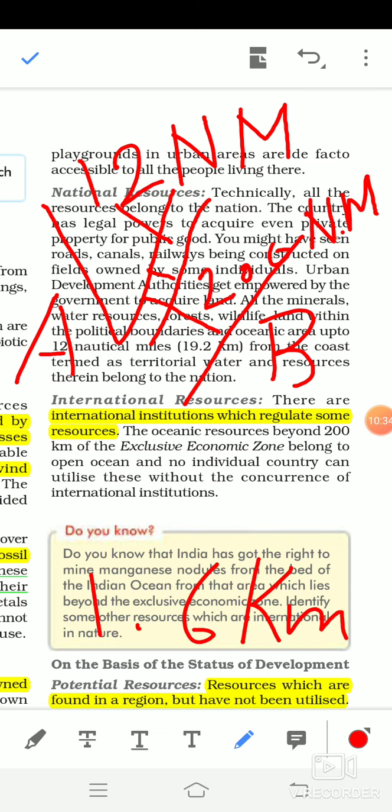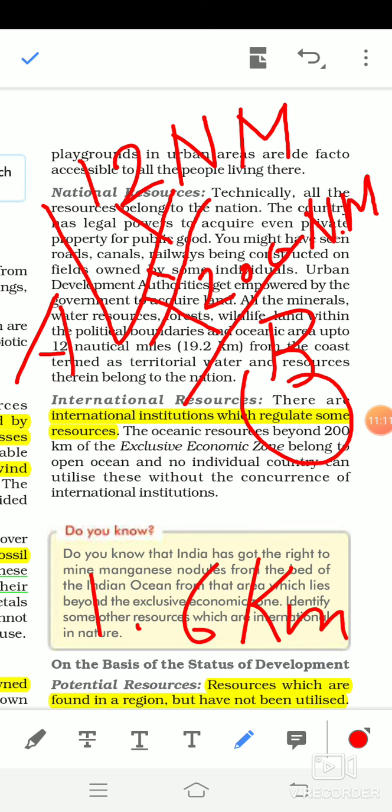Exclusive economic zone means only India can do any economic activity from its land to 200 nautical miles. If any other country wants to do any economic activity such as mining or petroleum search, anything, then that country has to take permission from India. Then after 200 nautical miles, this oceanic area is open area.